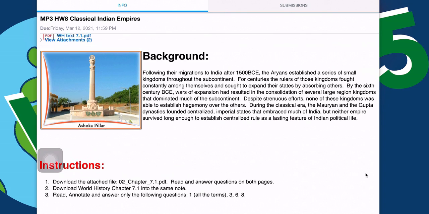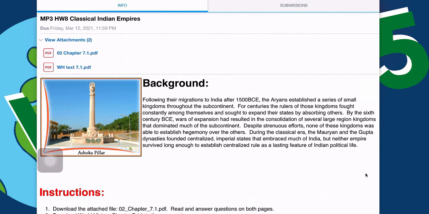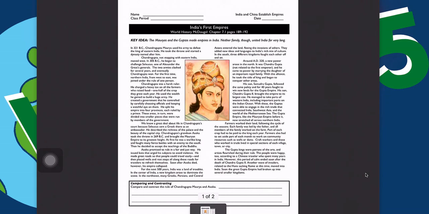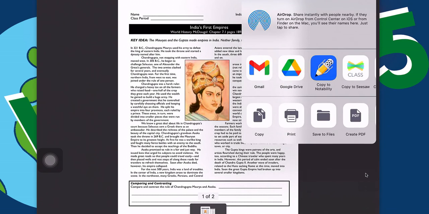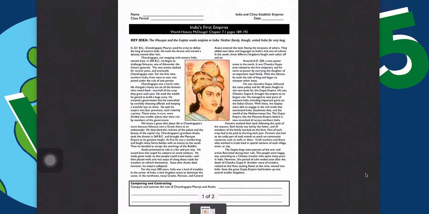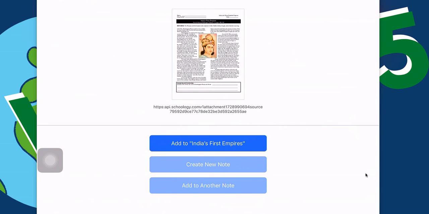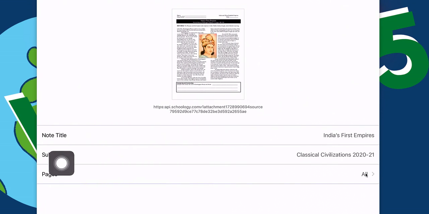I'm going to tap on the two attachments, and I just want to point out to you that as you download these into your Notability note, there's a little bit of a text issue. So as I tag this over to Notability, I just want to show you how you could fix this. And I've already done it once, but one of the things that you'll see is that the naming is going to get kind of wonky here. So as you add in this note, you'll have a chance to change it.